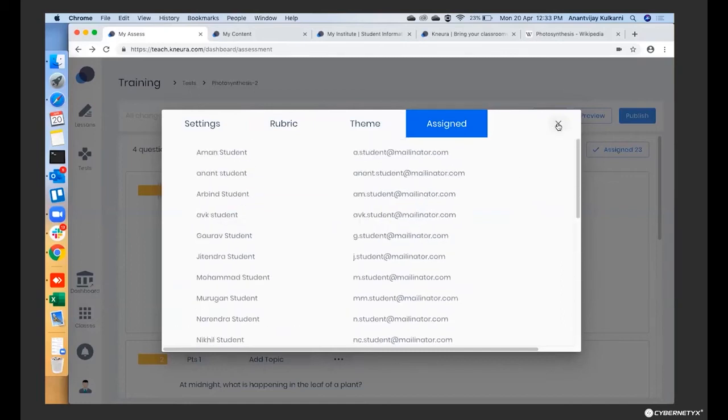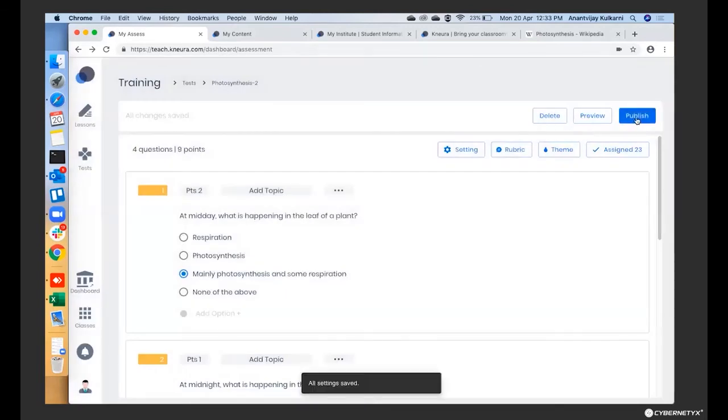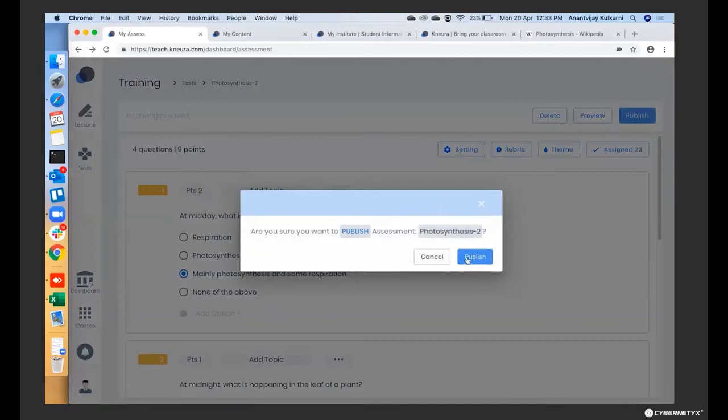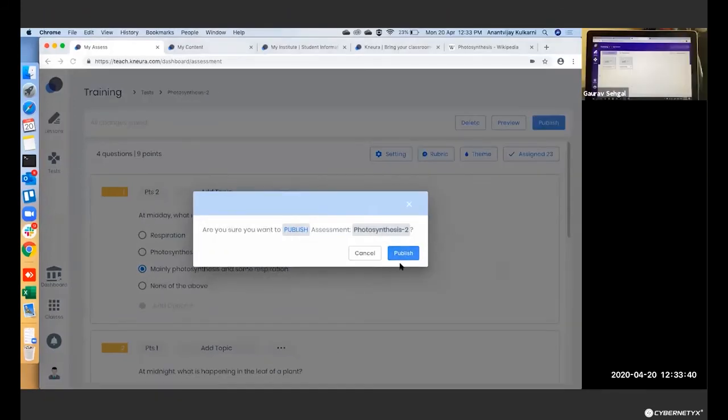So the moment you actually publish this, a notification goes to the student. So let's see this now. Let us publish and see what happens when they answer it. Okay, so I created it, and now I'm publishing this, and I say that this is the assessment. Do you want to publish? And just say publish.